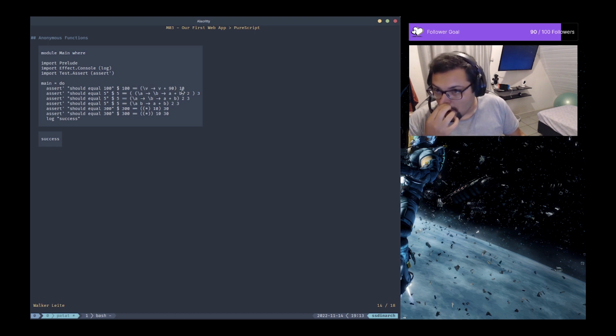Okay, so with that, the compiler will say, okay, you're trying to apply this function to this value here, and I will pass that to your function and evaluate the code.